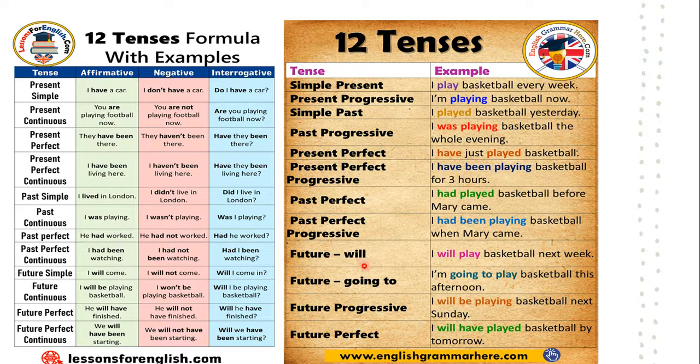Have a look at the future tense, children. So, I will play football. The action will take place in the future. And if it is future with going to, in the same sentence you have to write going to play basketball this afternoon. Okay, so these are the examples of your 12 tenses.